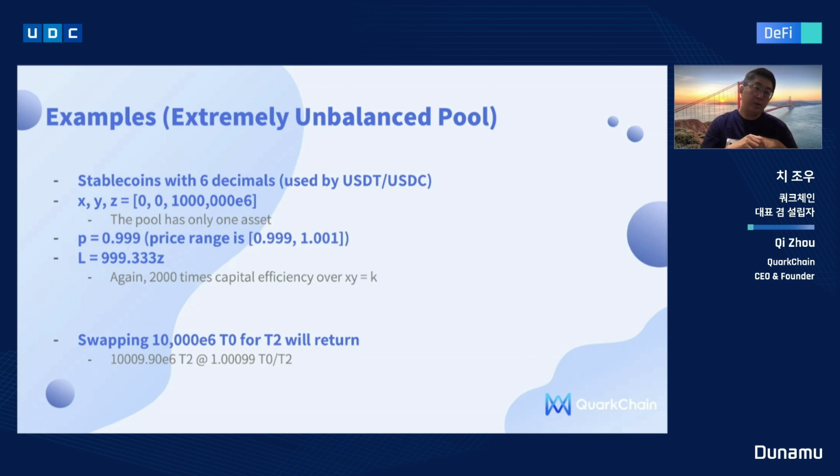So now, by swapping 10K token for the token that is in the pool, that's T2, which will return 10K plus 9.9, which is given the price 1.001, which is the limit of the price that we put, that is 1 OP in our setup.